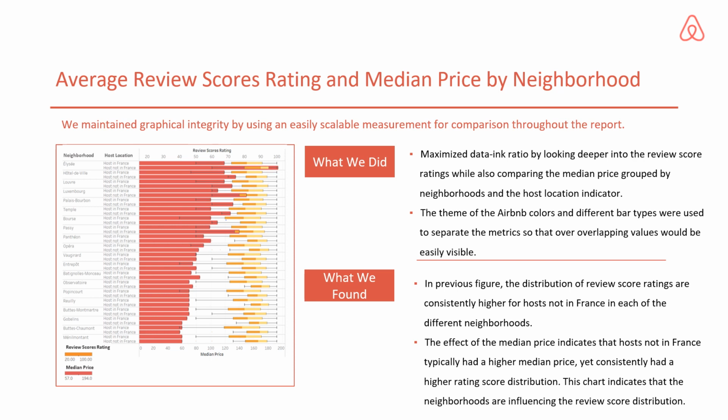As seen in figure 2, the distribution of the review score ratings is consistently higher for hosts not in France in each of the different neighborhoods. We noticed from the chart that the effect of the median price indicates that the hosts not in France typically have higher median rates. Among the 20 neighborhoods, 16 of them with hosts not in France have higher median prices than those in France, and they also have a higher rating score distribution. This chart indicates that the neighborhoods are influencing the review score distribution.